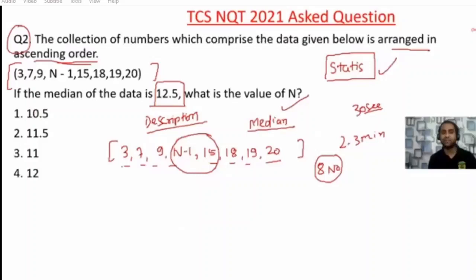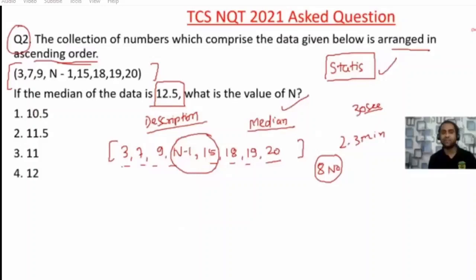See, suppose we have 1, 2, 3, 4, 5. If you have 5 numbers, then you will have only 1 middle number, so your median will become 3. But if you have an even count, like 8, you will have 2 middle numbers, add them and divide by 2. So n minus 1 plus 15, 12.5 into 2 will be 25. So n will be equal to, see, 25 minus 15 will be 10 and 10 plus 1 will be 11. So 11 will be the correct answer.